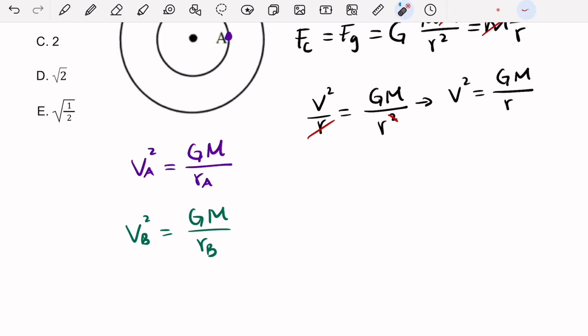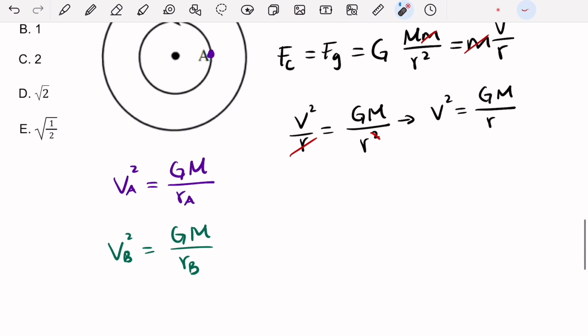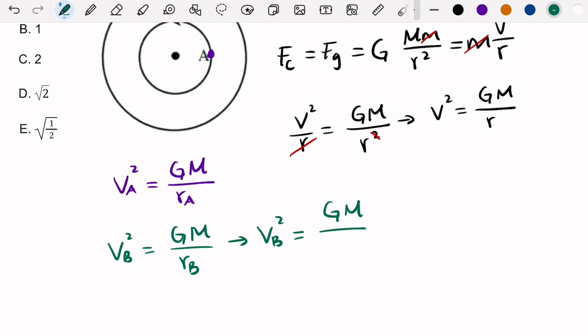However, I know that distance B is twice distance A. So I can say that velocity B squared equals the universal constant times the mass of the Earth times twice radius A.